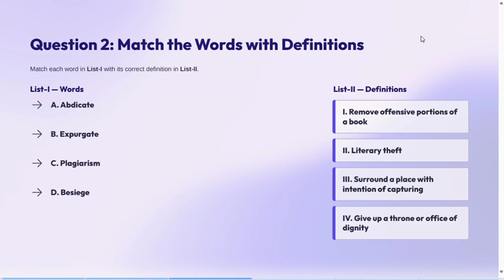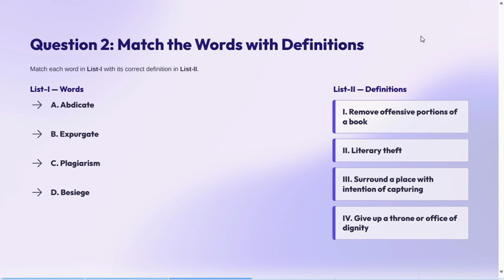The second question is also about matching the words with definition. The words are abdicate, expurgate, plagiarism, and besiege. Now let's see the definitions. So abdicate basically means to formally give up a position or power. Basically means to tyagna, okay? And it will go with the meaning give up a throne or office of dignity. Because of dignity, you give up your position.